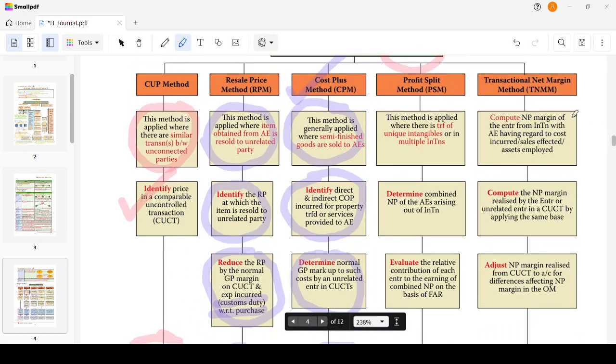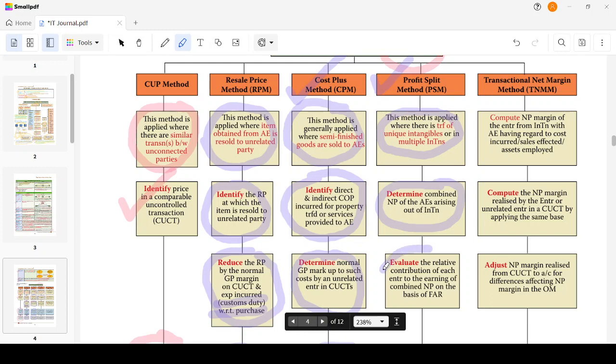Now, we have the fourth method, profit split method. This is the only method where a range concept will not be applicable. This method is applied where there is a transfer of unique intangibles or there are multiple international transactions. Determine the combined net profit of the associated enterprises arising out of the international transaction. So I am not sure of what the exact amount is, so I just take the extreme customer and extreme input price and just find the net profit of the associated enterprises arising out of the transaction.